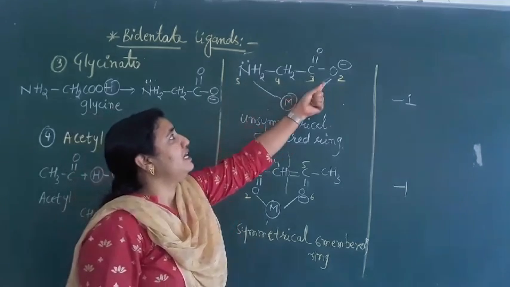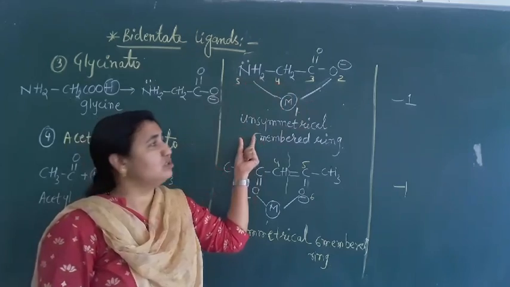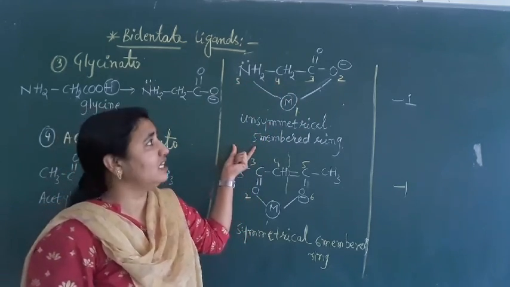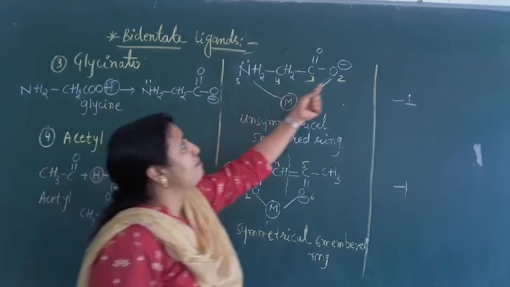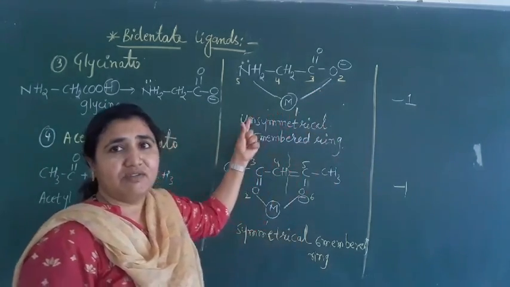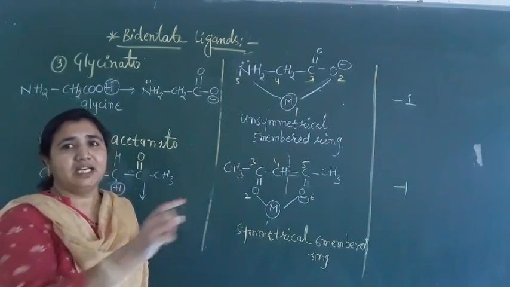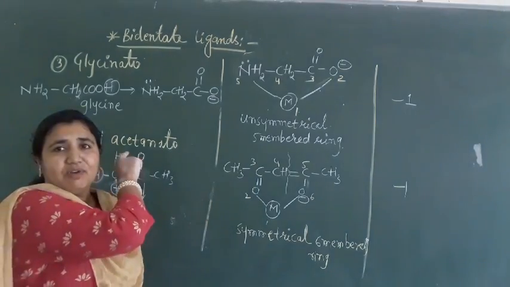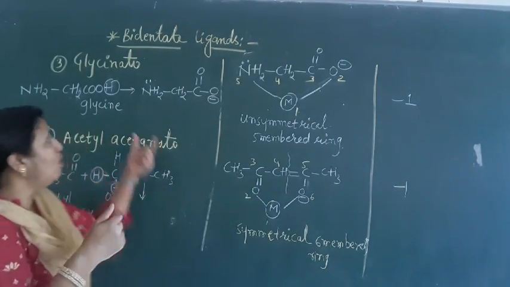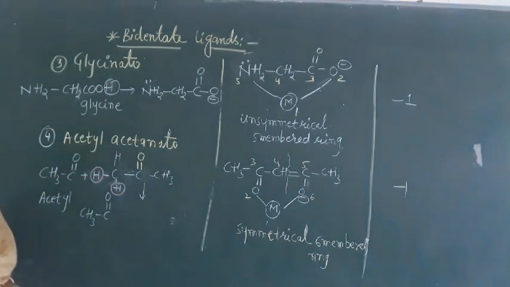So it is a bidentate ligand, or also a chelating ligand. They will form a 5-membered ring. What is the charge? -1 charge. We'll remember this one: NH2CH2COO minus is glycinato. It has come from glycine, whose formula is NH2CH2COOH. Just remove H and we will get glycinato.